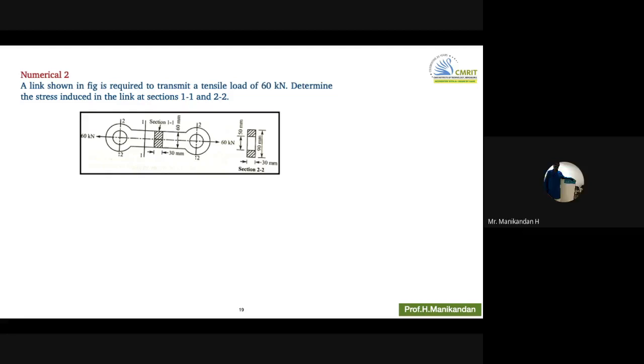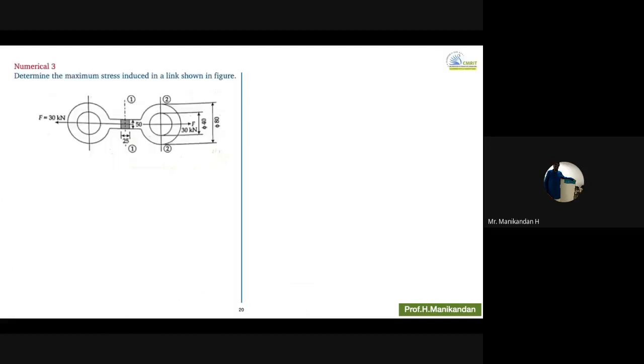There is some other stress. What is the name of the stress when it acts along the axis of the component? Did you understand the question?